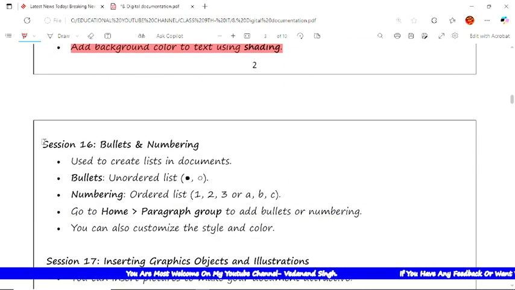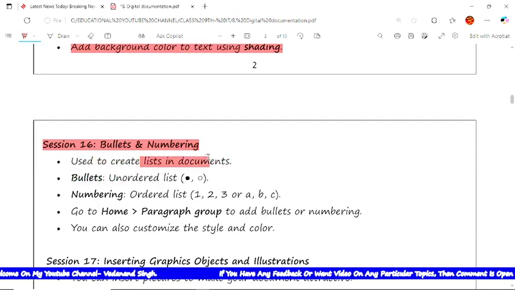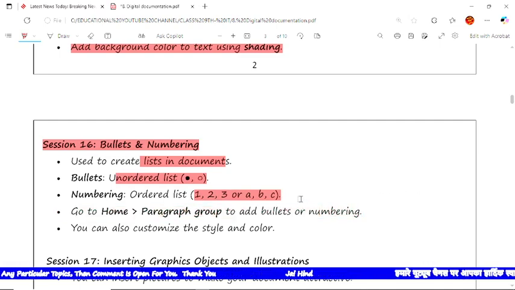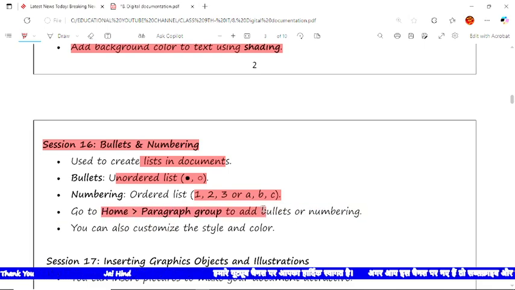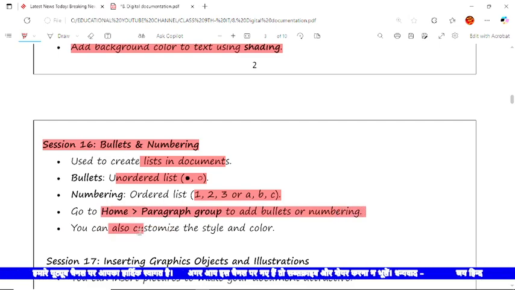And the next, in session 16, we will learn about bullets and numbering. It is used to create lists: bullets mean this type of unordered list, and numbering means it would be 1, 2, 3, 4, or A, B, C, or either Roman numerals. Now go to the Home tab, Paragraph group, to add bullets and numbering. After that you can also customize the style and color.